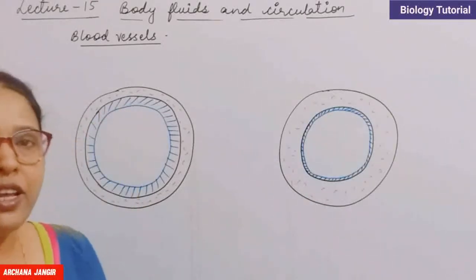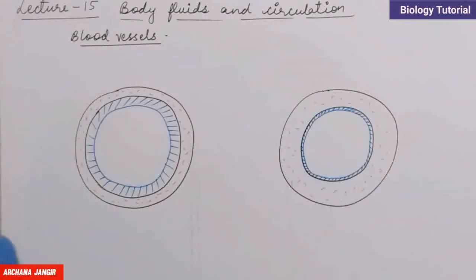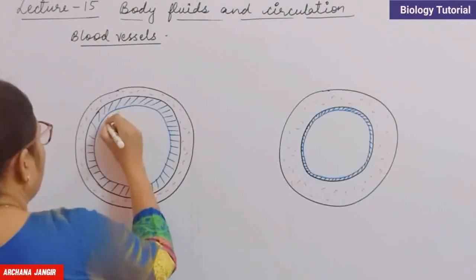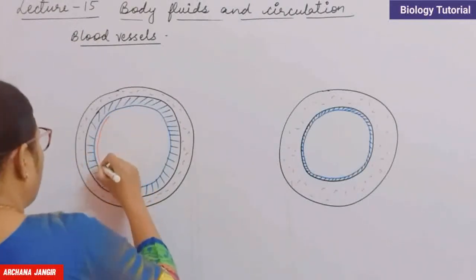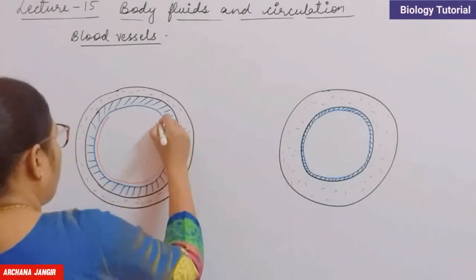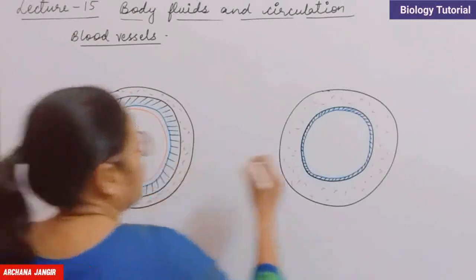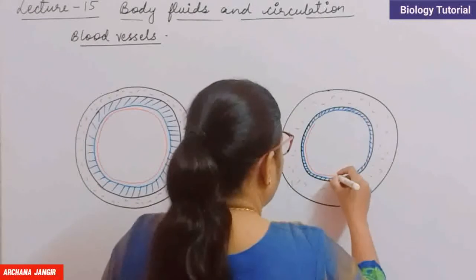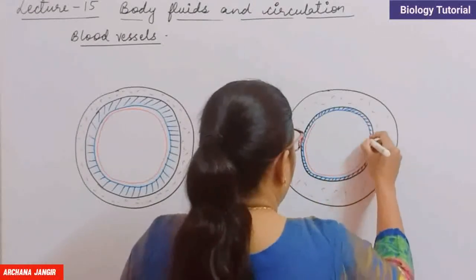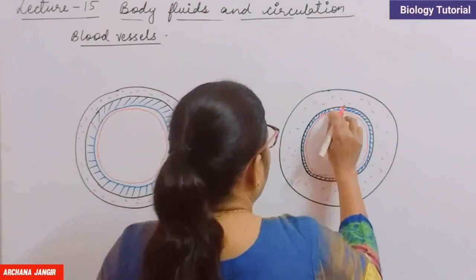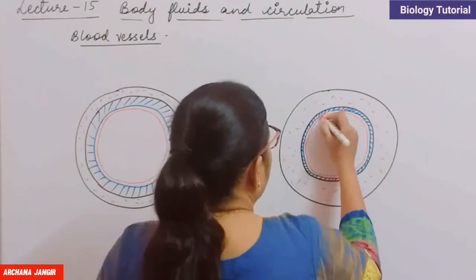The third one is tunica interna, and it is a double layered structure. Here is the outer tunica interna. And the inner tunica interna is again thick in case of arteries. Clear?